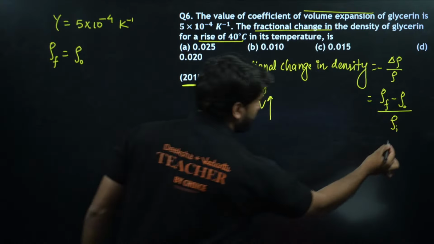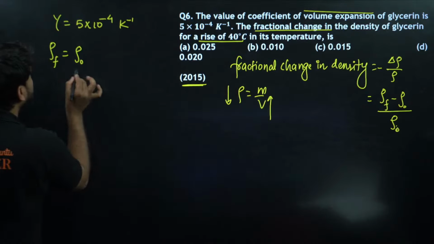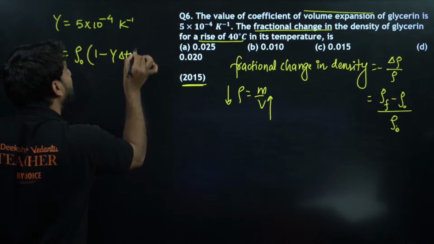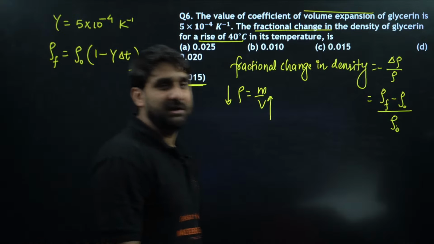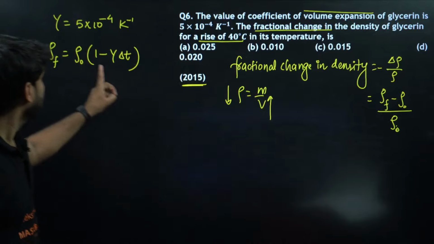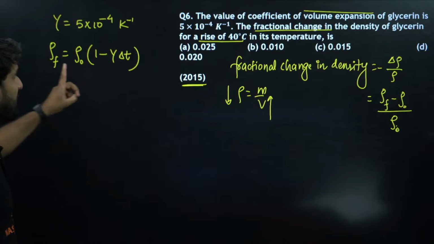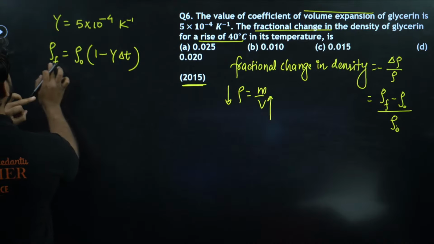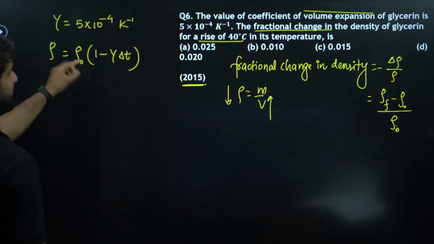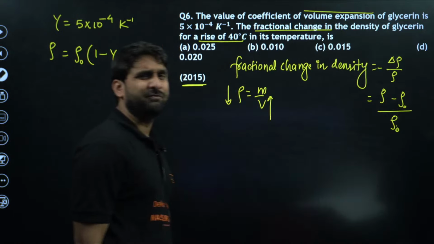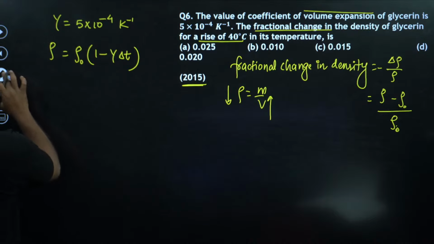This is the formula: 1 minus gamma delta t. My dear champions, all KCET and NEET aspirants, please keep this formula in mind. If you don't want to write the F, you can remove it. This is the final density, and rho naught means the initial density at 0 temperature. Don't make the format complex. Okay, so this is all about it.